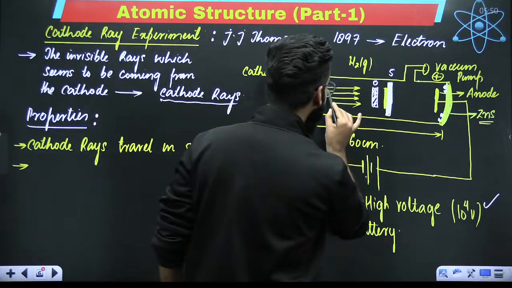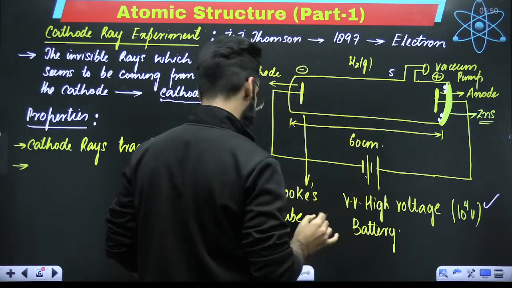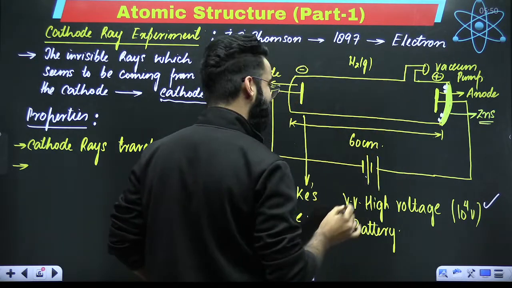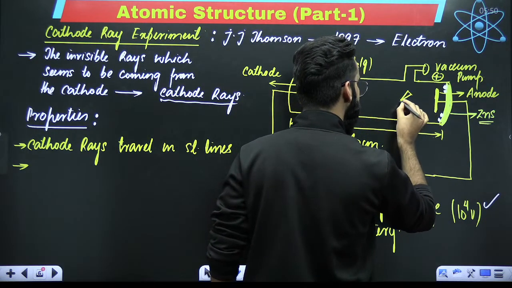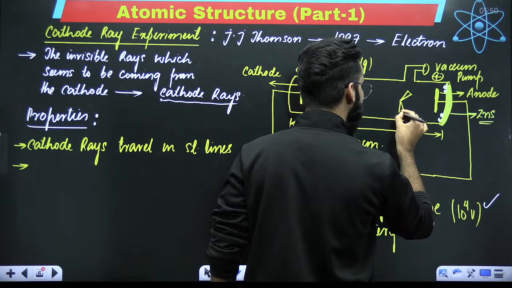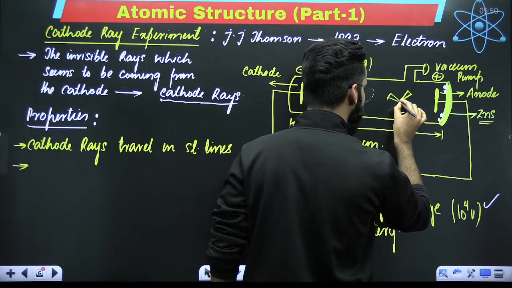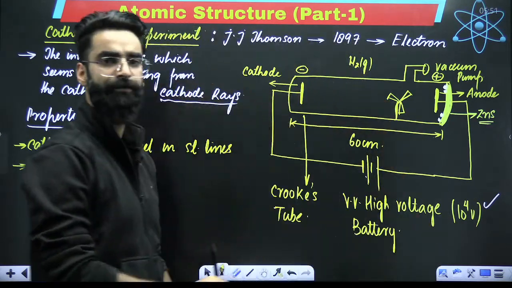So what exactly Thomson did, let me tell you, he kept a light paddle wheel over here. Imagine this is the stand on which a light paddle wheel was kept.